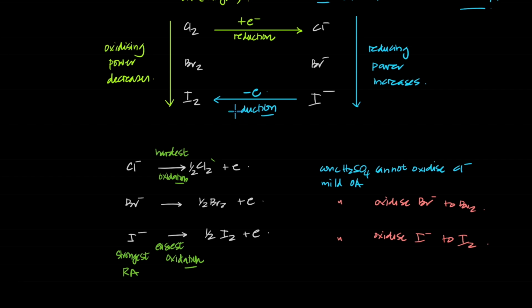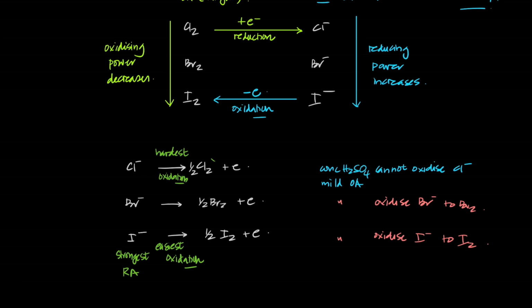Sorry, I missed out here, this is the wrong word. Iodide to iodine was oxidation. So the oxidation is the hardest for chloride, easiest for iodide. And to prove that, we'll take a mild oxidizing agent. The mild oxidizing agent cannot oxidize the hardest one, but can easily oxidize the easiest one. And that's coming up next, using sulfuric acid to prove it, and you will see observations that help us prove that.